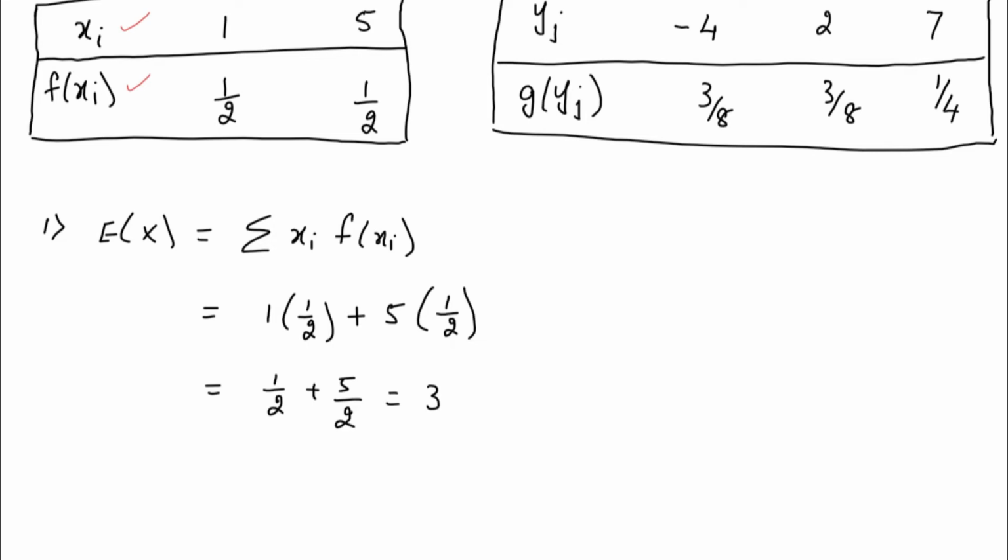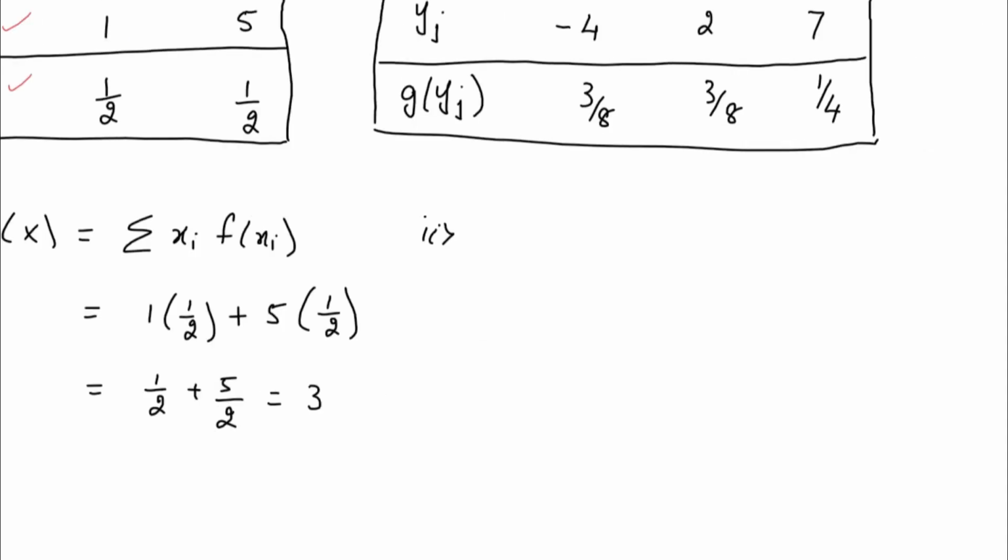Expectation of x value has been obtained. Similarly, we'll try to find out the expectation of y. The second result, expectation of y. So the formula that you have is the summation of yj into g of yj. So you have to take the product of y into g.